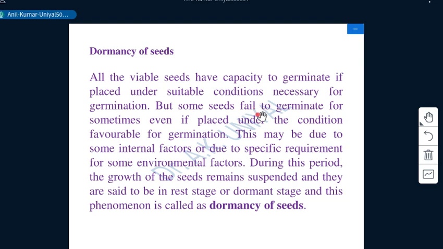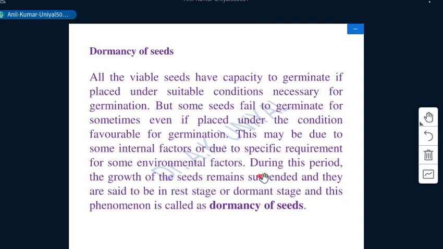But some seeds, even when provided favorable conditions, fail to germinate, and this may be due to some external as well as some internal factors, or due to some specific requirement of the seeds.